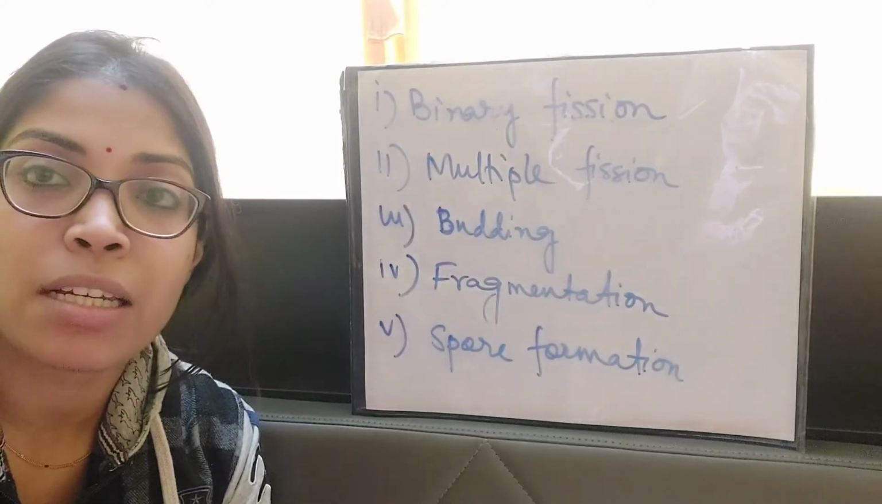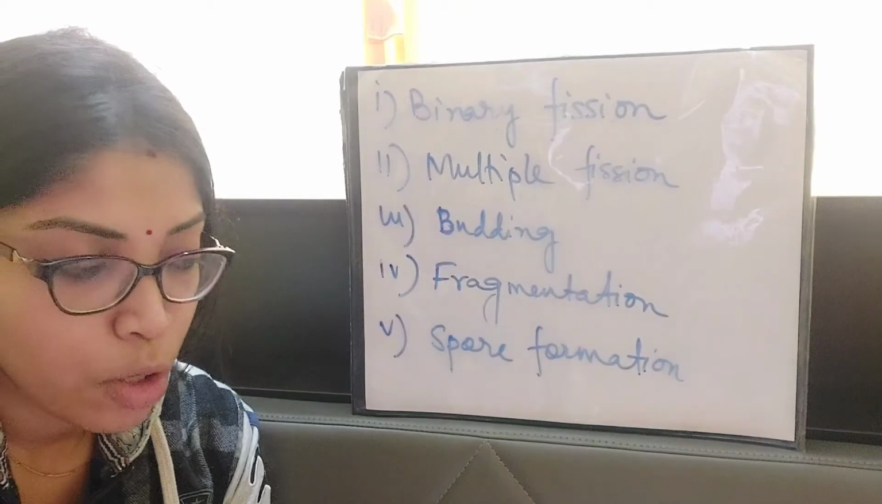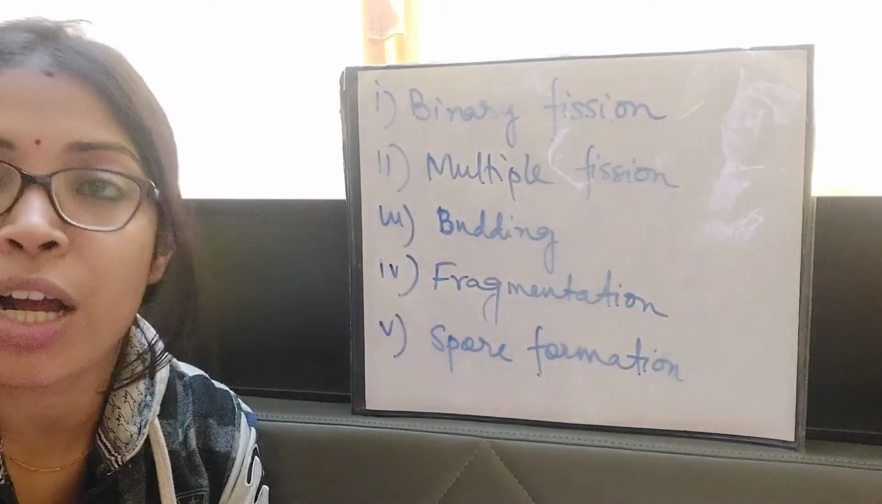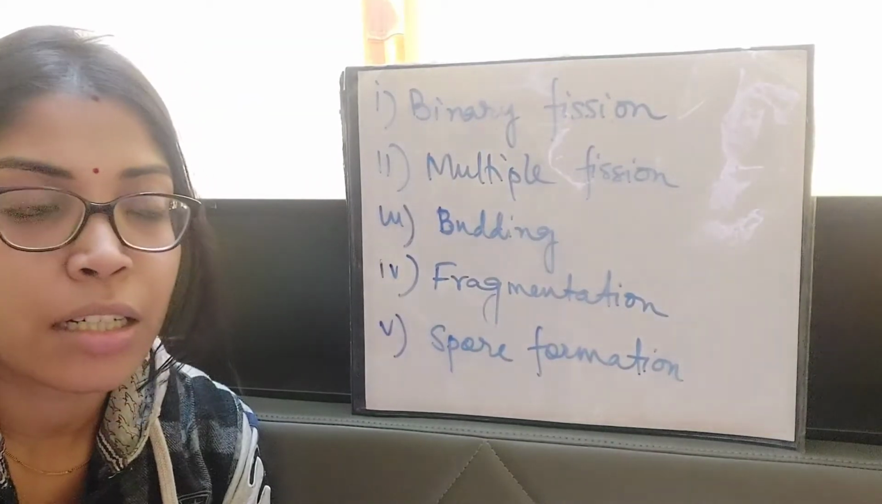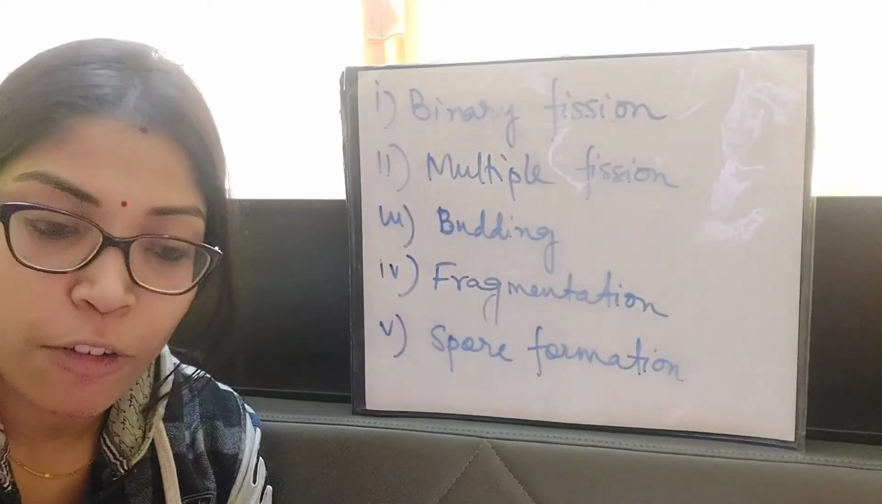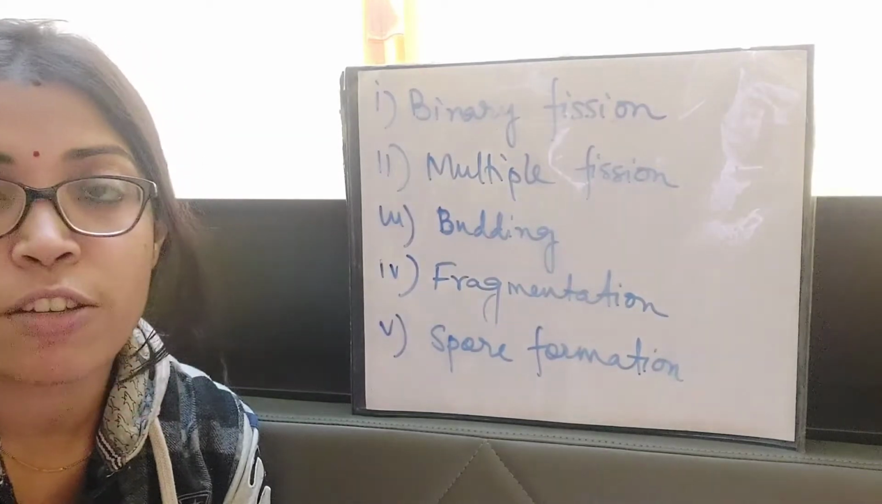So roots, stems, and leaves are considered to be the vegetative parts of the plant body, while the flower and the fruit, those are the reproductive parts of the plant body. So when new plants are produced from roots, stems, and leaves without the involvement of any reproductive organ, that type of reproduction is known as vegetative propagation.